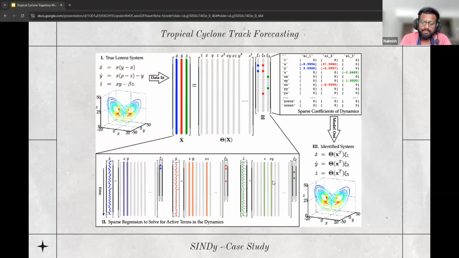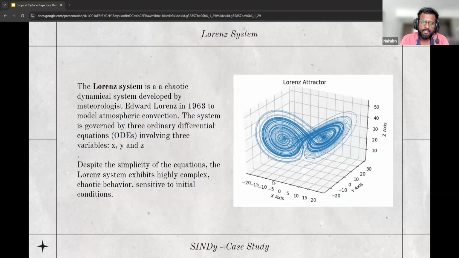Let's first look at how SINDy works through a case study. The Lorentz system, which I'm sure some of you might be acquainted with from previous sessions, is a very classic example that is used to explain and understand how SINDy works. The Lorentz system is a chaotic dynamical system developed by Lorentz in 1963. The system is governed by three ordinary differential equations involving the variables x, y, and z. Despite the simplicity of the equations that we'll be looking at soon, the Lorentz system exhibits highly complex chaotic behavior sensitive to initial conditions. On the right, we have a plot of the Lorentz attractor in 3 dimensions.